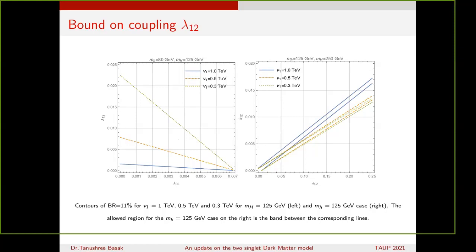Now we can see on the right hand side, where M capital H is 250 and M small h is 125, we can observe the allowed region as the band. So for each of the values of V1, we can observe a band, and within the band, it is the allowed range of lambda 12 and lambda 02. That's how we can obtain a bound.